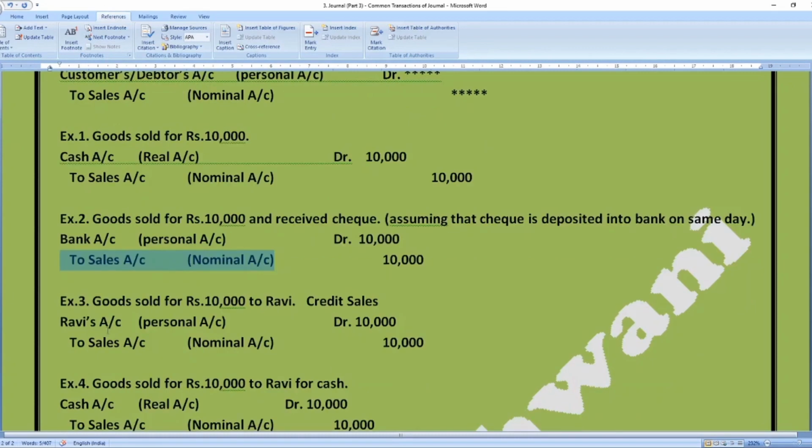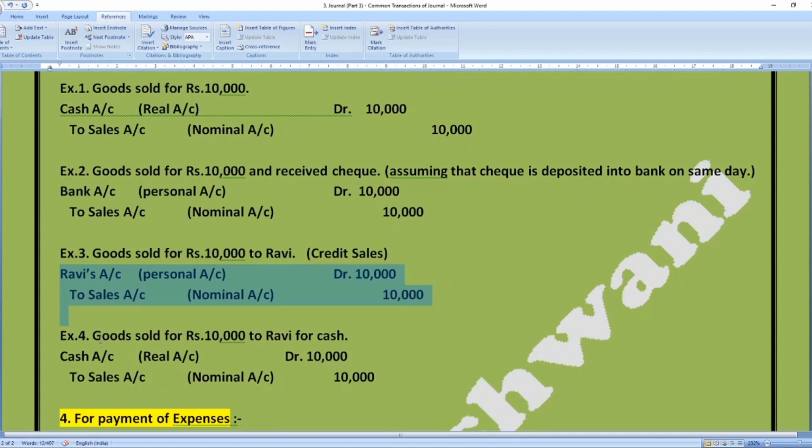Next is example number 3. Goods sold for rupees 10,000 to Ravi. Now here it is clearly a credit sale, the reason being that the name of a person has been mentioned and nothing has been said about whether we have received cash or payment through check. Therefore it will be considered a credit sale. So which account will be debited? Ravi's account, that is the customer's account, will be debited and the sales account will be credited.